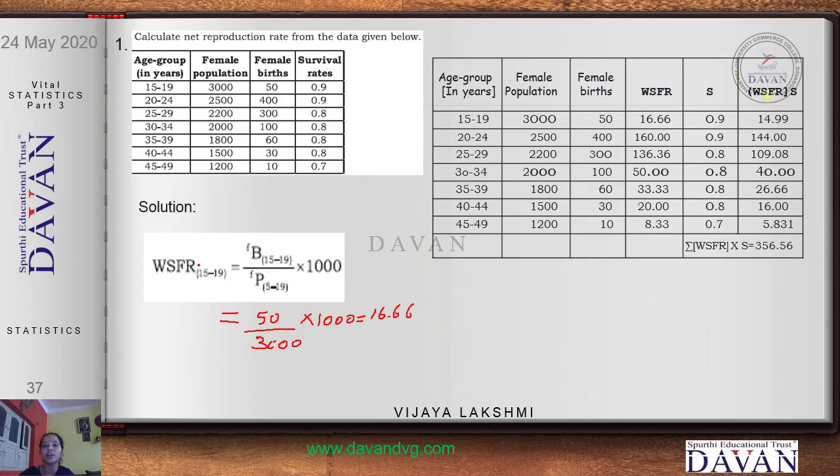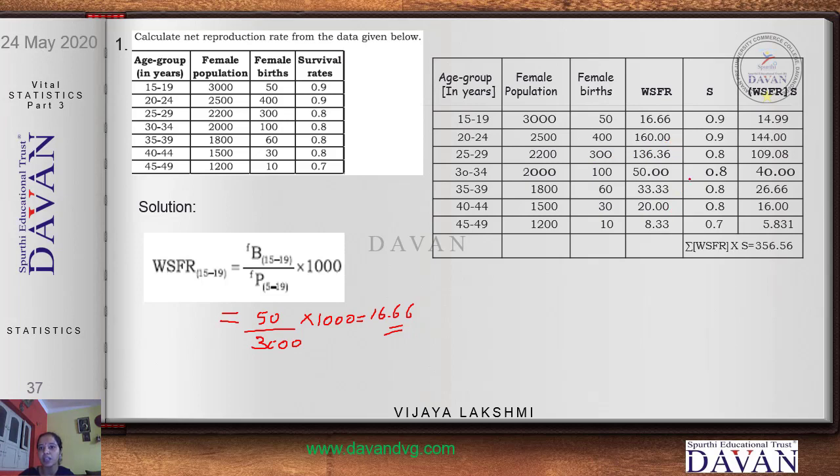Now notice here, if the value is exceeding 3 digits or 4 digits after the decimal, then see through that you round it up to 2 digits. Round it up to 2 digits or round it up to 1 digit after the decimal point. It is left to your choice. Here I have rounded to 2 digits. Similarly, calculate the same for the rest of the values, and this is the WSFR you get.